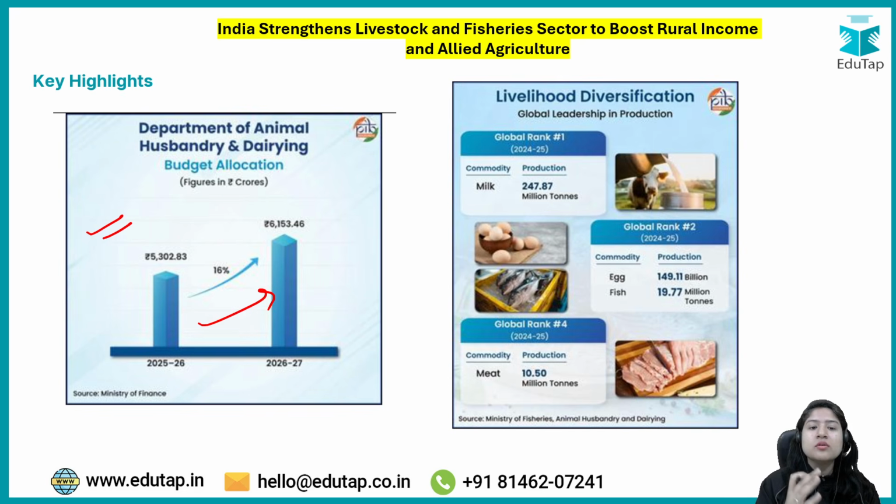All these things. So budget allocation shows how dedicated the government is to the allied sector of agriculture, for them to focus. ठीक है. In milk, we have seen the production, global rank second. We have in eggs and fish, ठीक है, and in meat we are in fourth, that we have talked about.